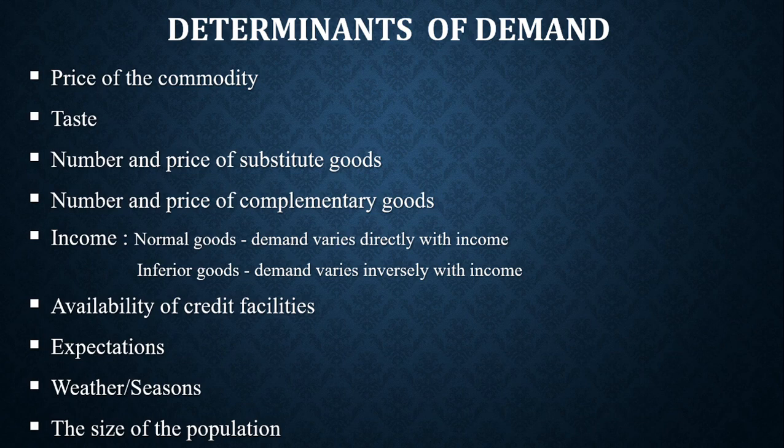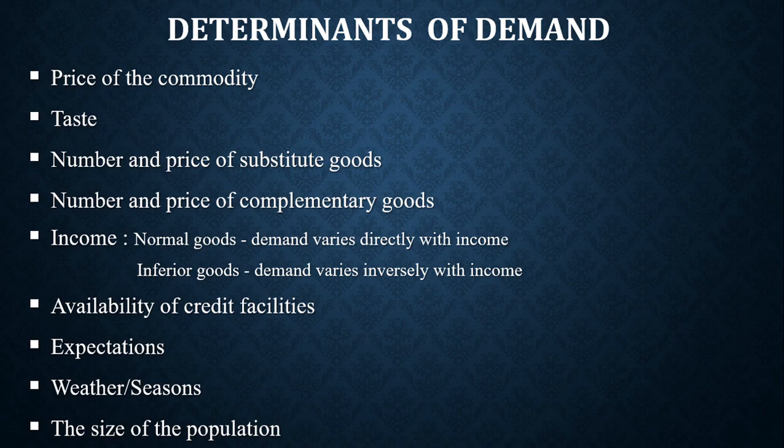Another is income. Now let me ask you: if your income increases, will you buy more of a good or you buy less of a good? I assume you say, "Oh, I'll buy more of a good," but this has some dynamics I want you to pay attention to. There are different types of goods. There are some goods when your income increases, you buy more of them.